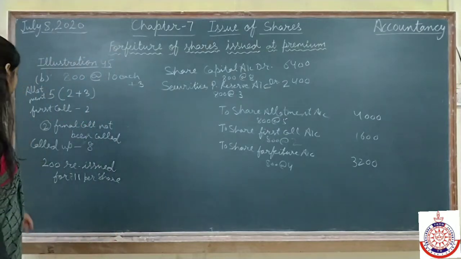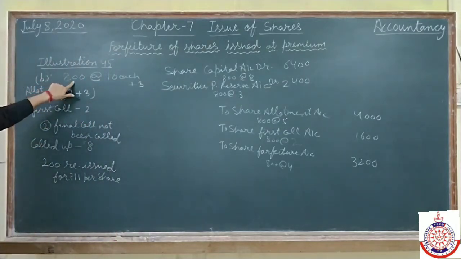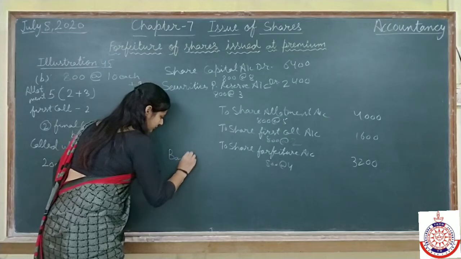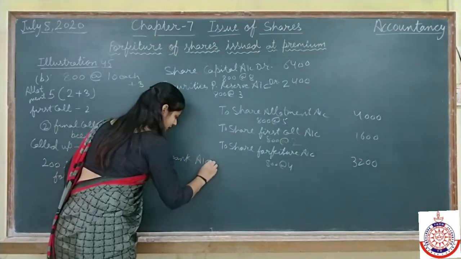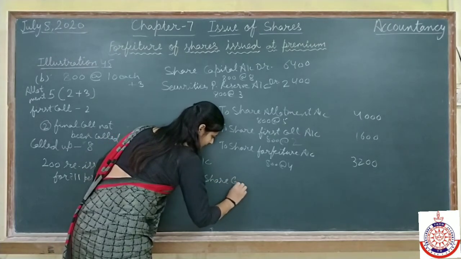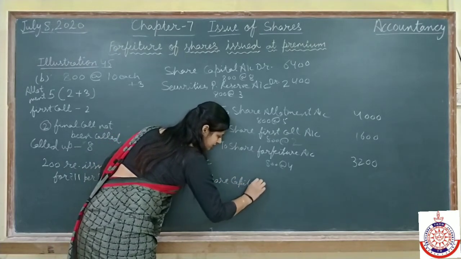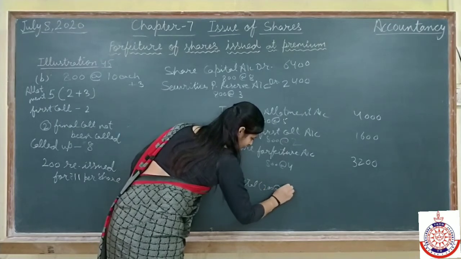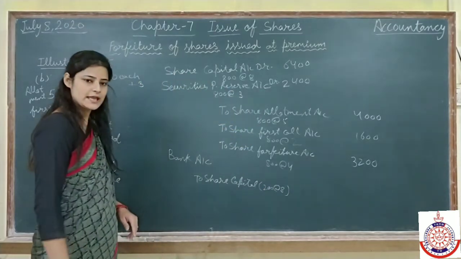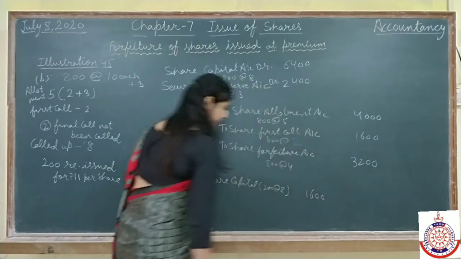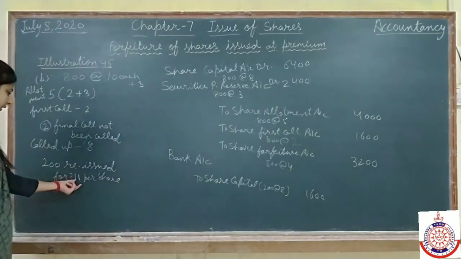Now come to the next. Out of this 800, we are reissuing 200 shares. For reissue, we know the entry: bank account debit. We are reissuing to share capital. Total shares are 200, which are called up and paid up of rupees 8. It means total share capital is 1,600, but we are issuing at 11.